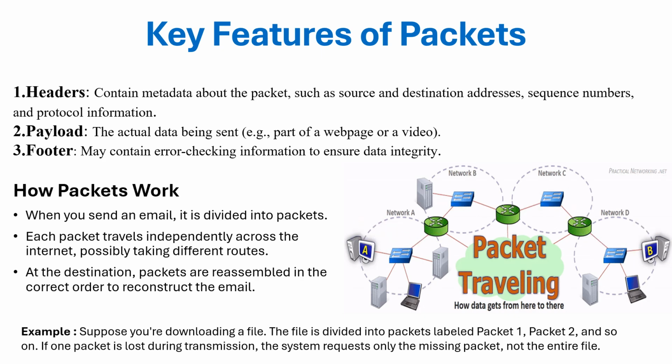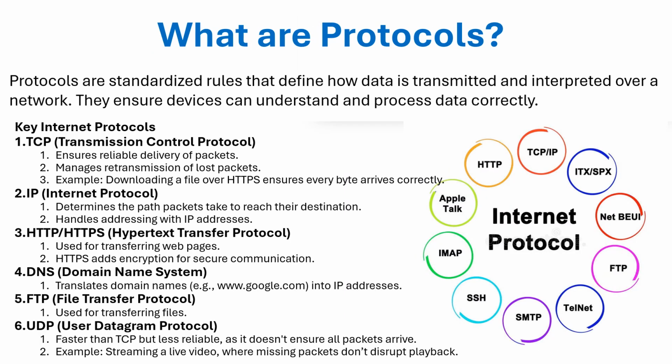For example, suppose somebody is downloading a file. The file will be divided into packets labeled packet 1, packet 2, and so on. If a packet is lost during the transmission, the system will repeat only the missing packet and continue downloading the entire file. Of course, this also depends on the protocols, which we can define as standardized rules that define how data is transmitted and interpreted over the network. They ensure that devices can understand and process data correctly.